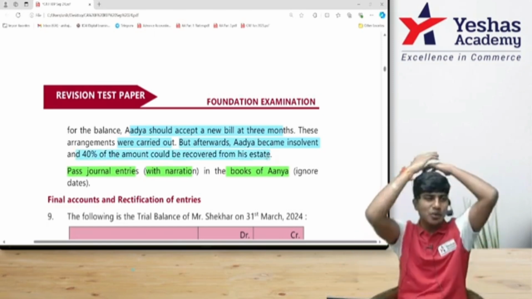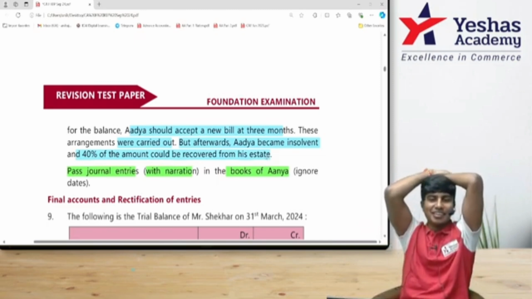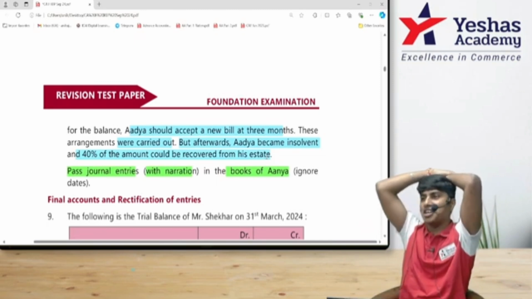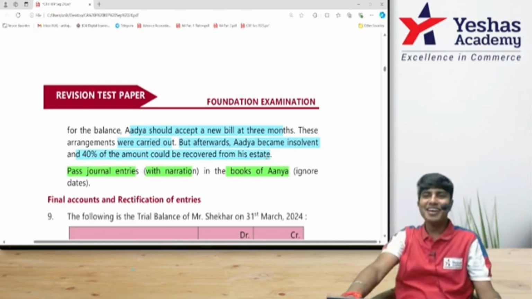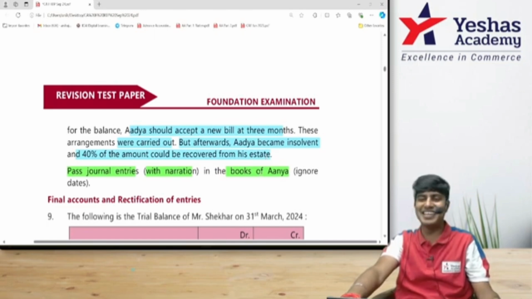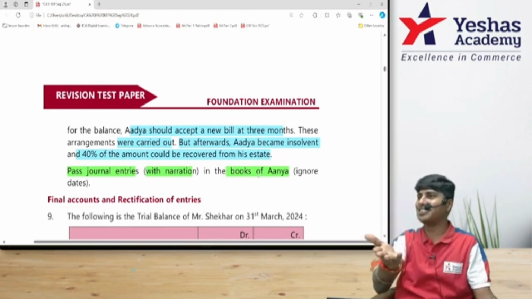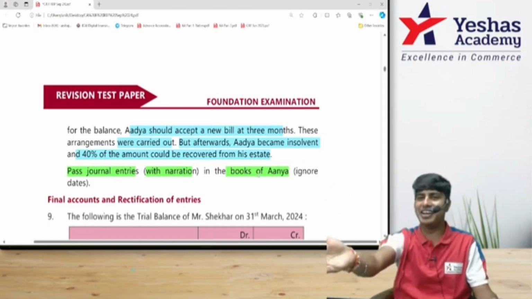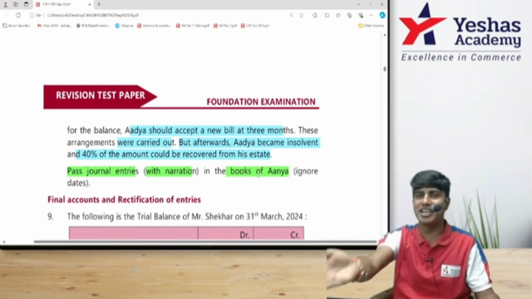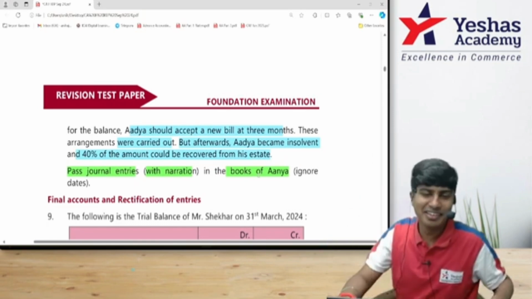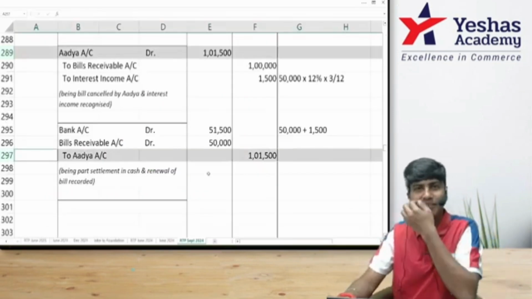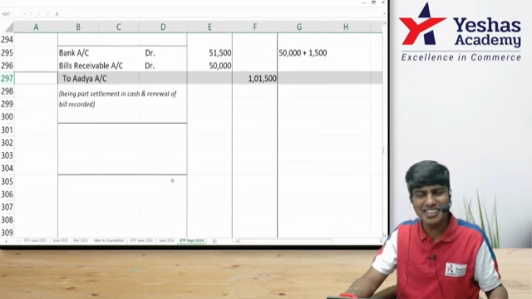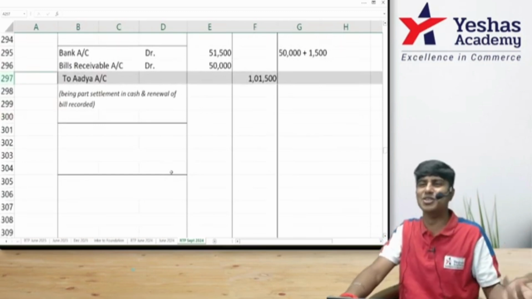Oh, all this time I thought Adya was a girl. Oh, Adya identifies himself as he. 40% of the money is recovered from his estate. Because of Adya, I took the bill back from the banker, renewed the period, and did all of this. Finally, when I met, it is him, not her. You don't know Adya. Who knows?